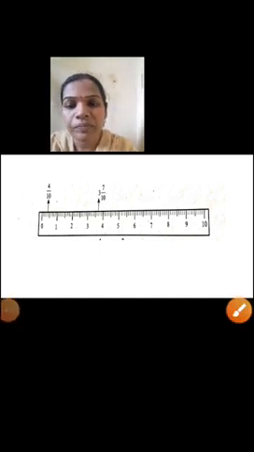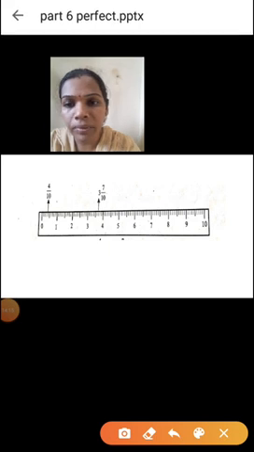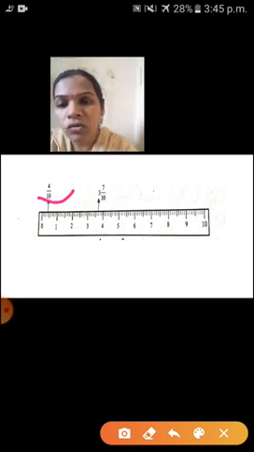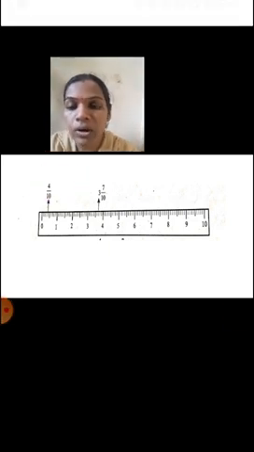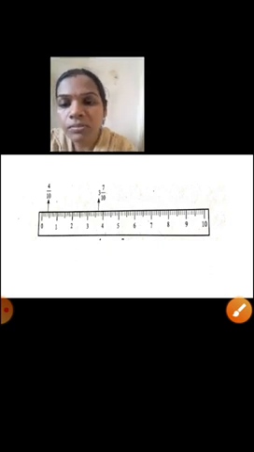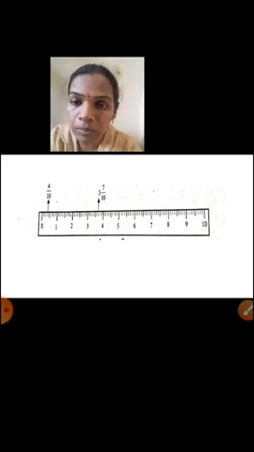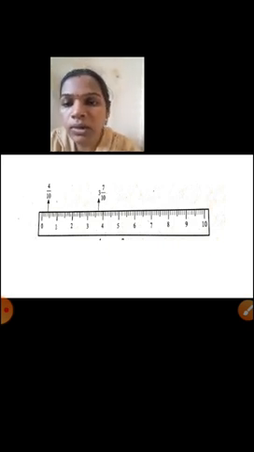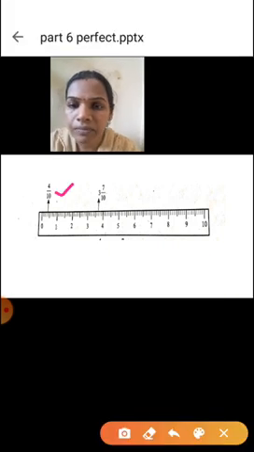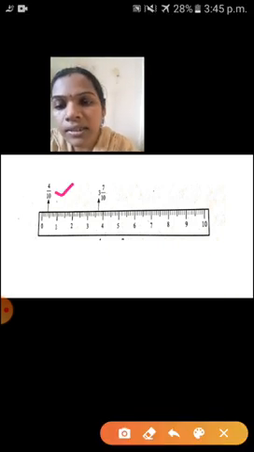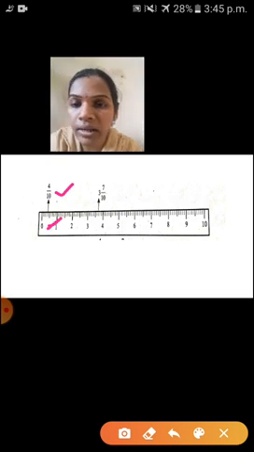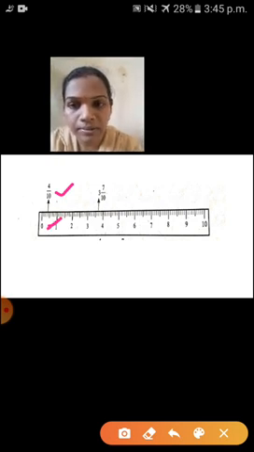Children, see here. First fraction is 4 upon 10. Why are we writing 4 upon 10 here? I will explain now. From 0 you have to count to the fourth line. That fourth line is 4 upon 10, because each and every unit is divided into 10 equal parts. So in the denominator what number will come? 10 will come. And this is the fourth line, that's why 4 upon 10.